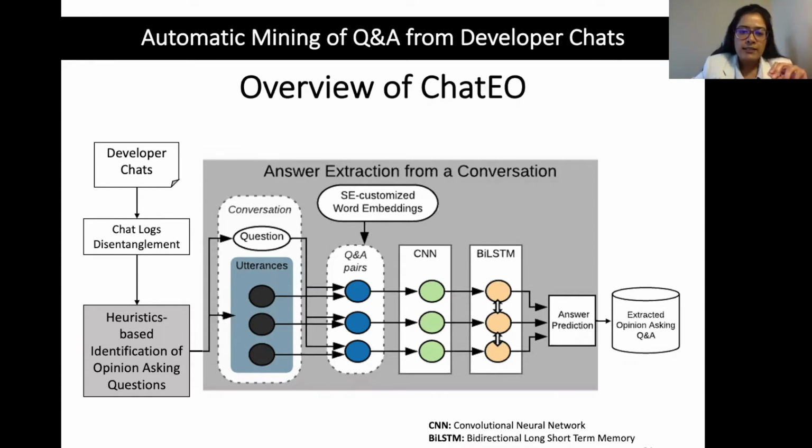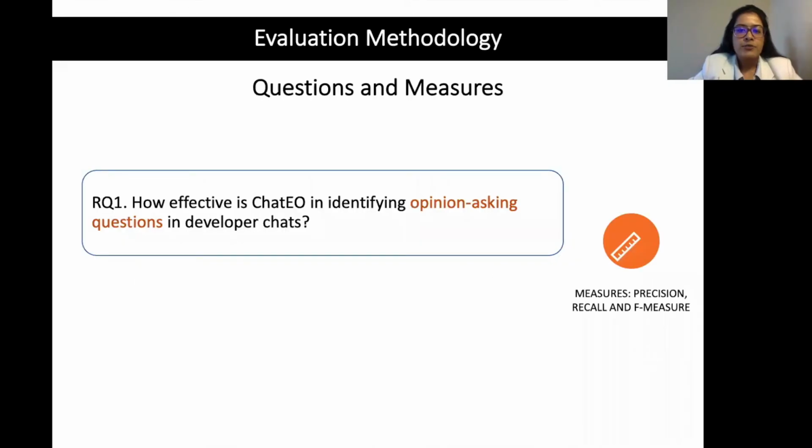These embeddings are then fed as an input to the convolutional neural network, where we learn about the semantics of the question and answer pair. The output of the CNN is then fed as an input to a bidirectional LSTM, after which we finally make the answer prediction. We basically investigate two research questions.